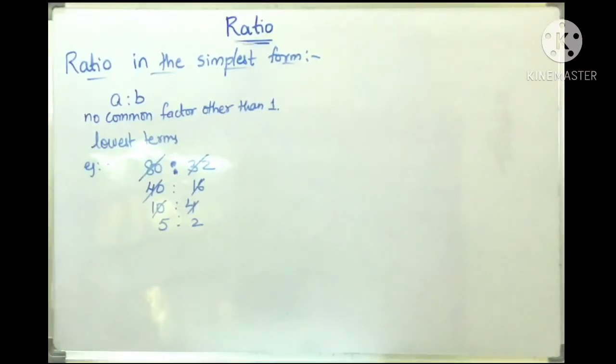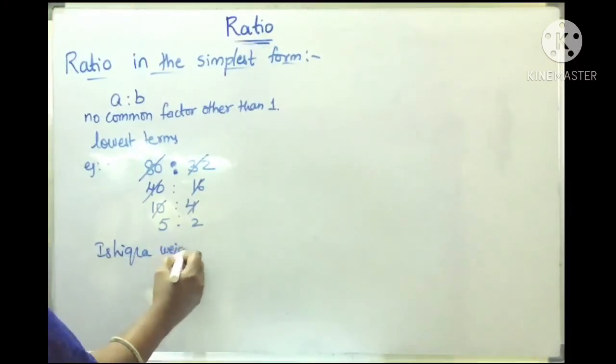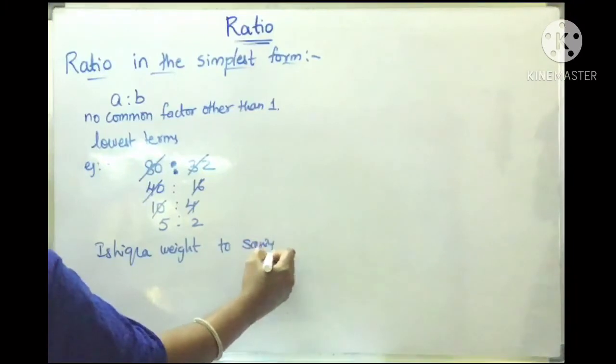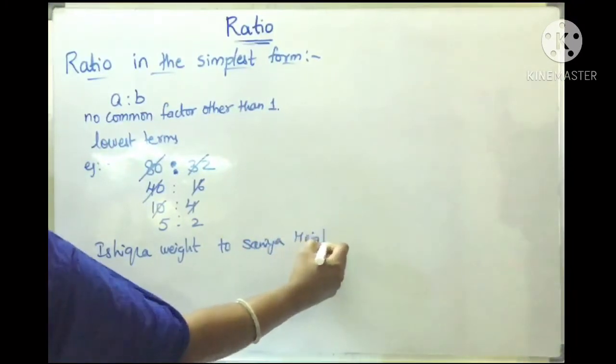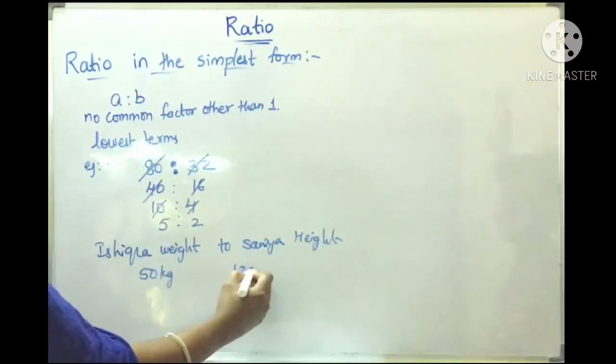Okay children. Next, in a ratio, we compare two quantities. The comparison becomes meaningless if the quantities being compared are not of the same kind. For example, I cannot compare Ishika's weight to Sania's height, because Ishika's weight is 50 kg whereas Sania's height is 125 centimeters.